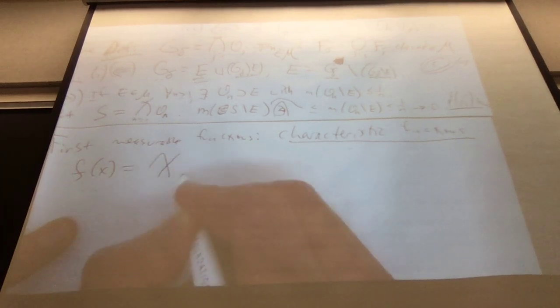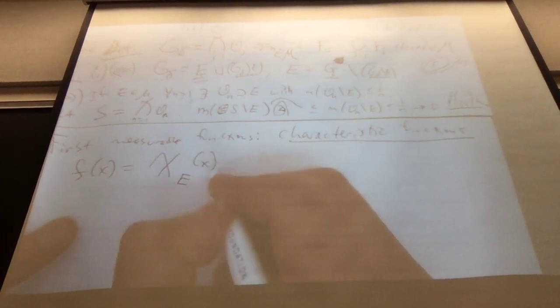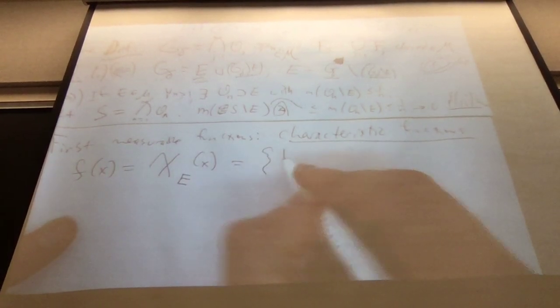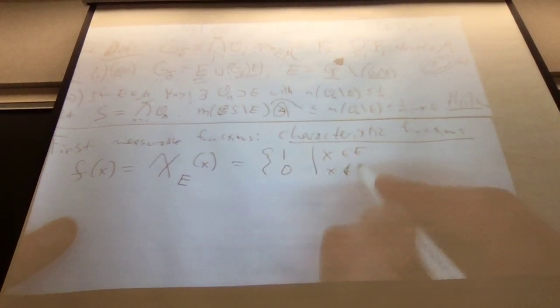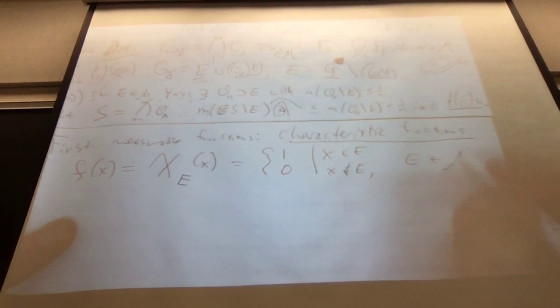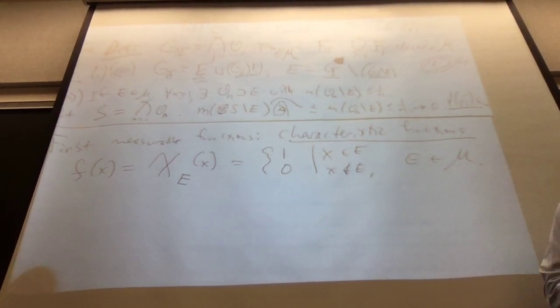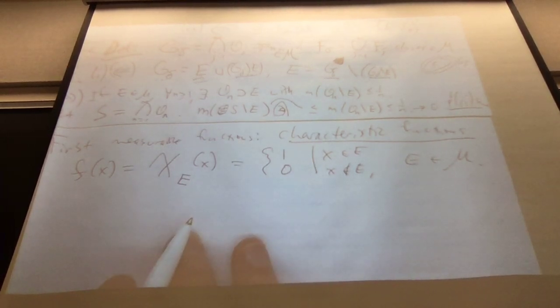So f of x is the characteristic function of some set E which is measurable, which takes the value 1 for x in E, and the value 0 if x is not in E, where E is measurable. Doesn't have to be continuous; we don't care about continuity anymore. Oh, we do, but not yet. Our first measurable function is this.